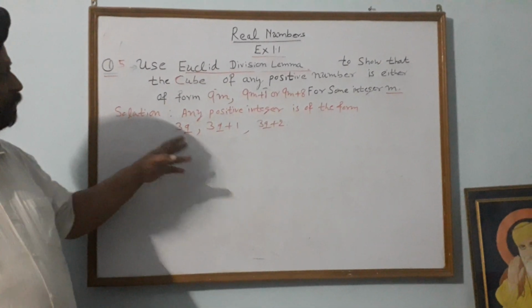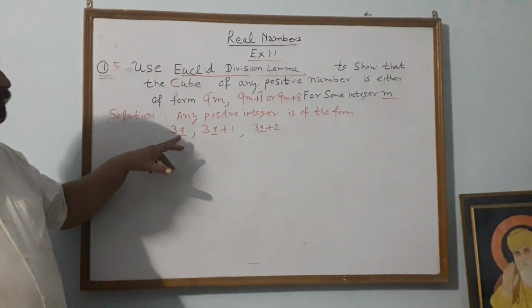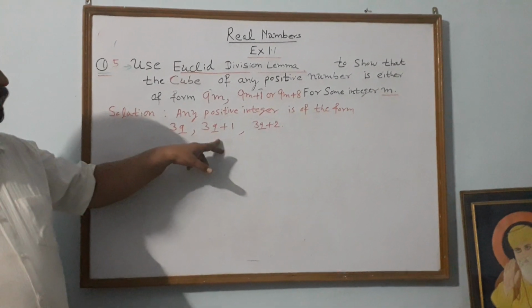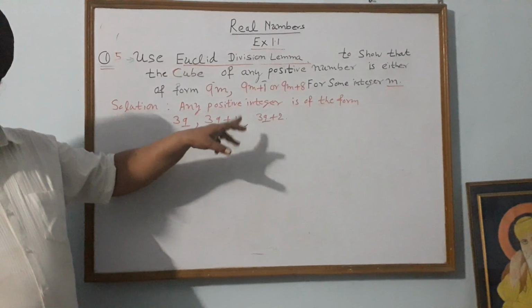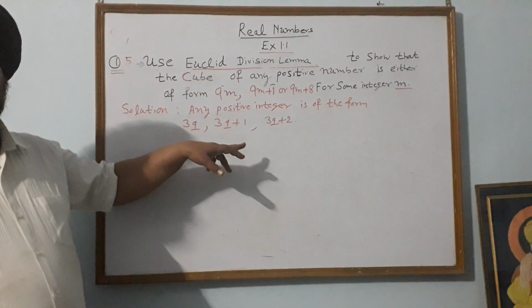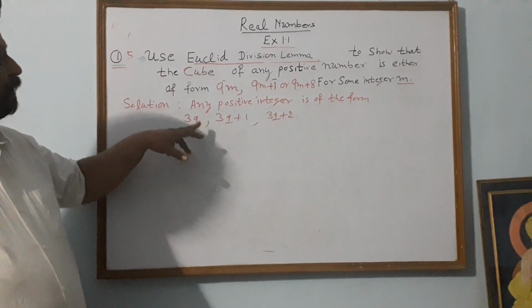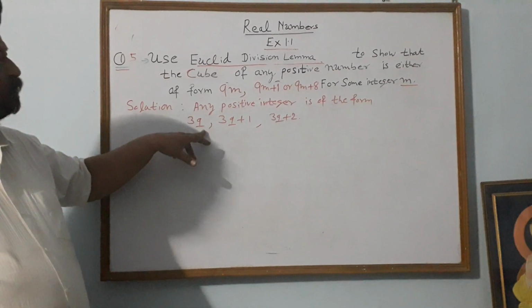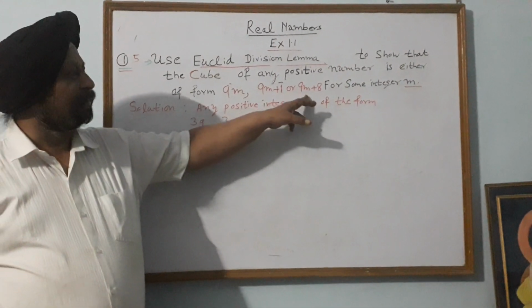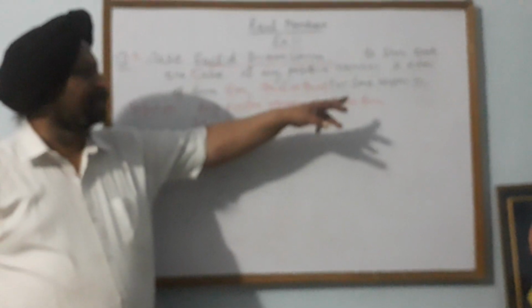Any positive integer, we can write either in the form 3q, or in the form 3q + 1, or in the form 3q + 2. This we have done in the previous question also. So we have to prove that its cube will be either of the form 9m, or 9m + 1, or 9m + 8, for some integer m.